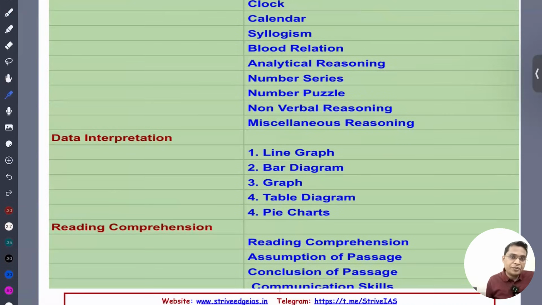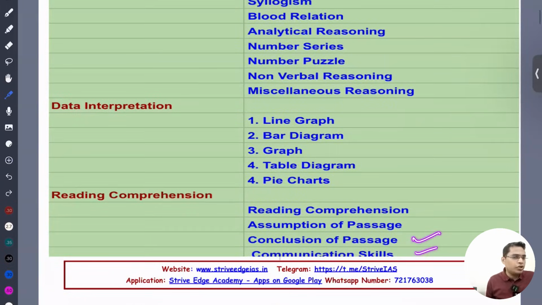In data interpretation, we are going to see line graph, bar diagram, graphs, tables, pie chart and any other things. If anything else comes, I'll definitely put it. And then next is reading comprehension, which covers reading comprehension, assumption of the passage, conclusion and communication skills.